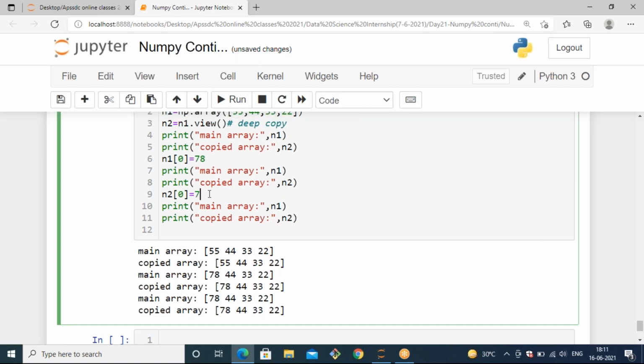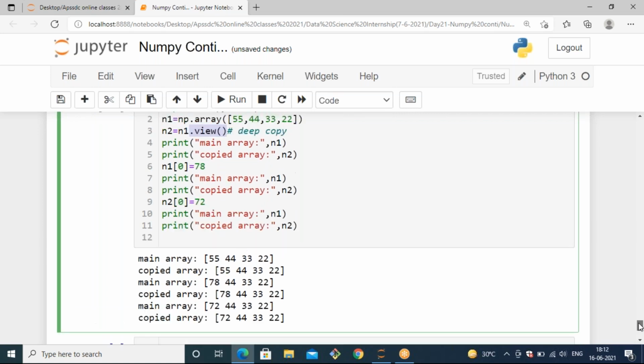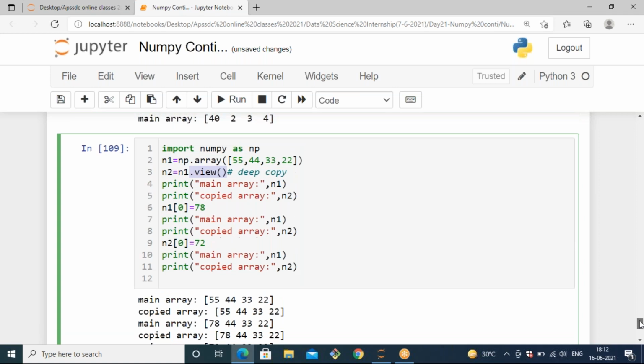If I pass 72, you can see when I change the copied array, the main array also changes, because it is a kind of deep copy. With the help of the view method, the changes are reflected in both the main and the copied array. If you change any one, the other also changes. So this type of copy can be called a deep copy.